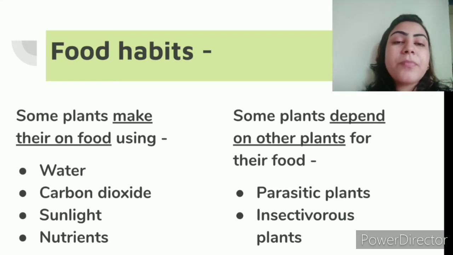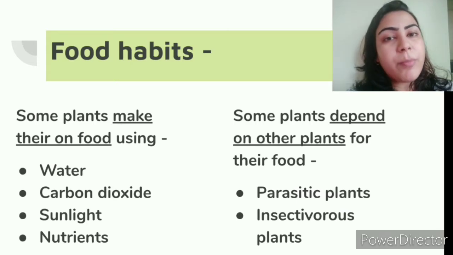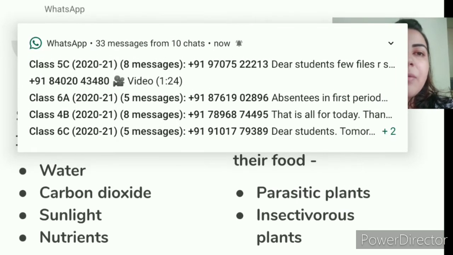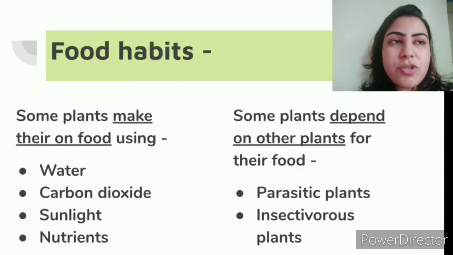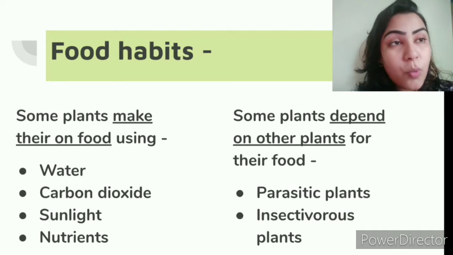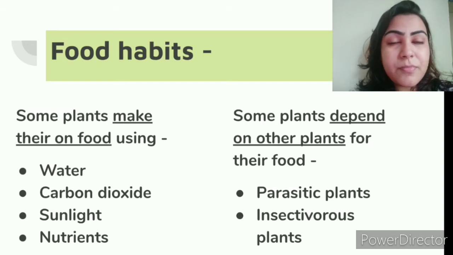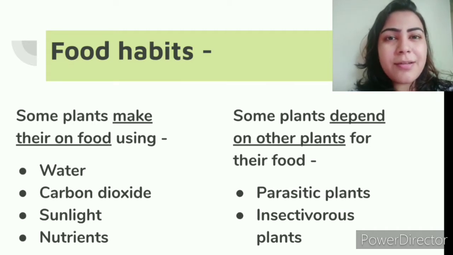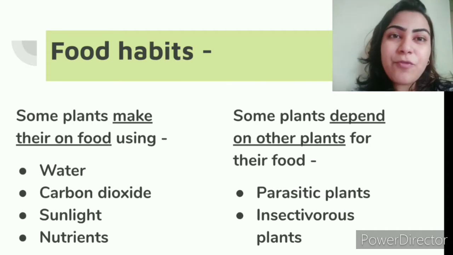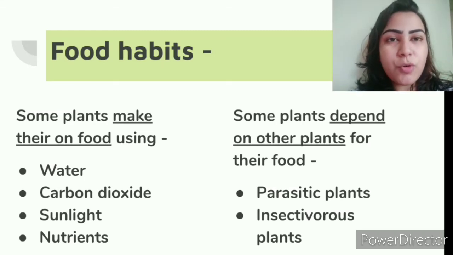Now, children, if you are to cook, or our mothers cook, right? If we just give them the water and the vegetables, will it get cooked? No, it won't. You need a vessel, you need the fire. So, for the plants, who gives the fire? If we put the plant on fire, what will happen? The food will not cook. The plant itself will burn. So how will it make its own food?